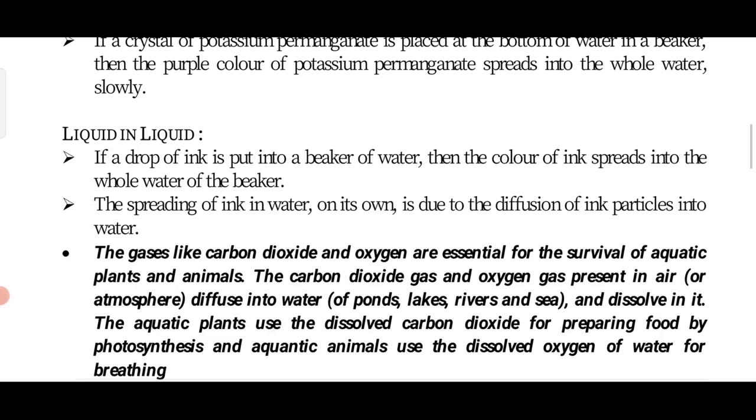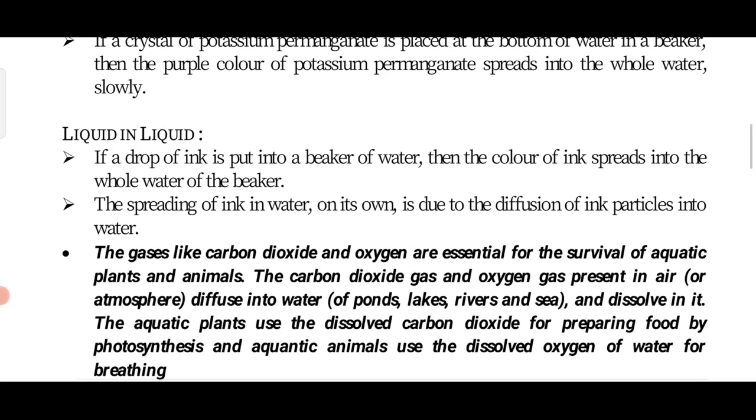Due to this diffusion nature of matter, gases like carbon dioxide and oxygen are essential for the survival of aquatic plants and animals. The carbon dioxide and oxygen present in the air can diffuse into the water, like in rivers, seas and ponds, and dissolve in it.